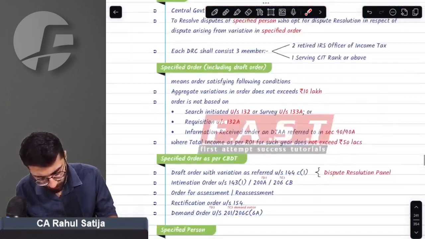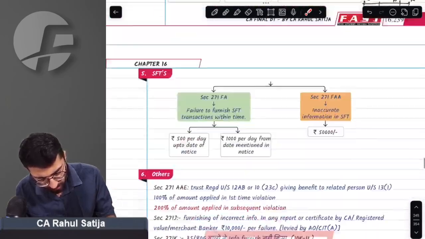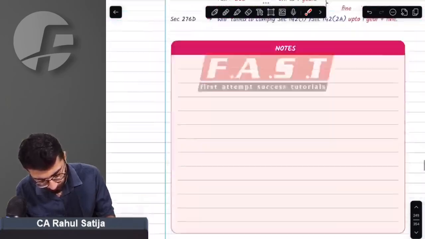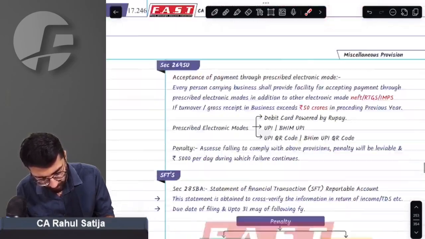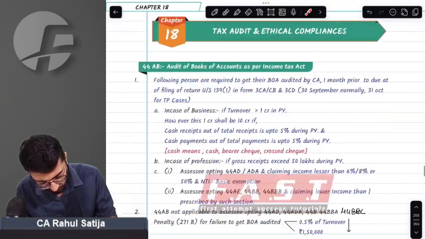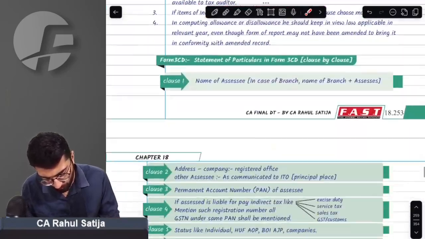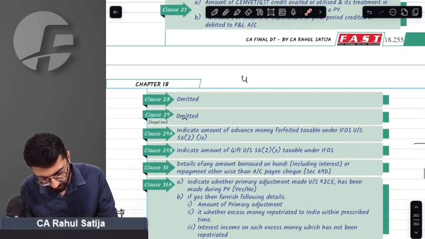No amendments as such. GRC, no amendments. Penalties, no amendments as such. Miscellaneous provisions, no amendments as such. Tax audit. In tax audit we do have a minor amendment.